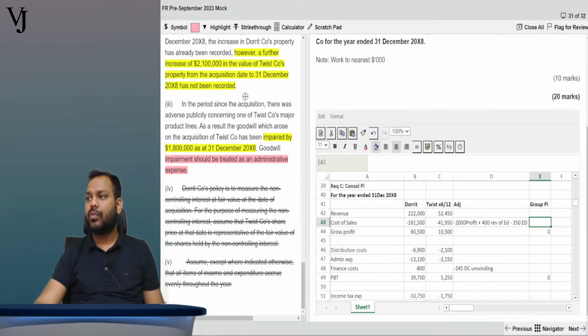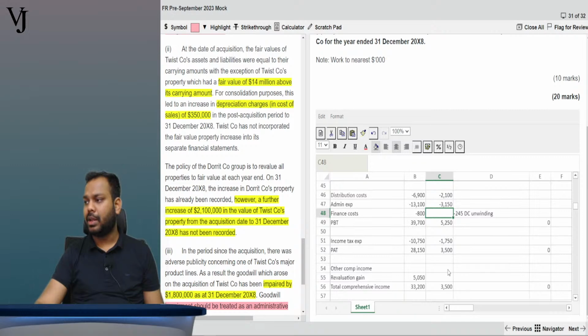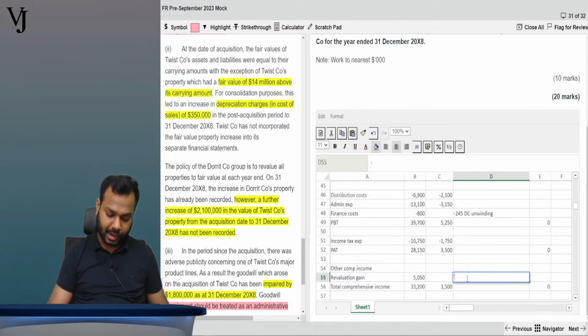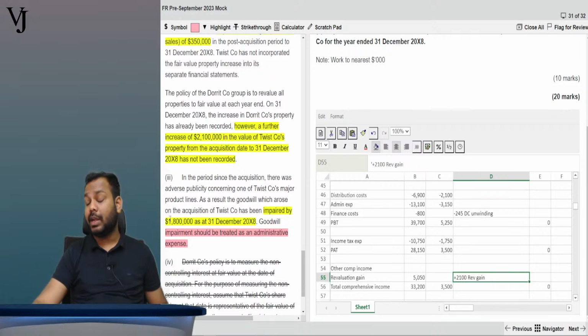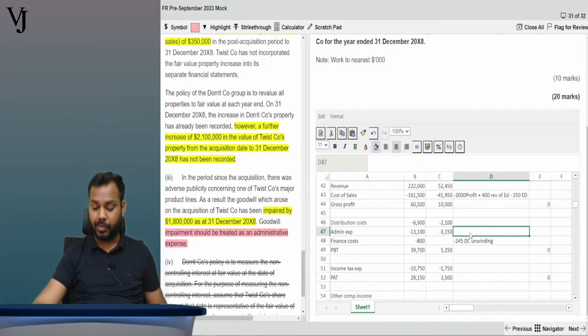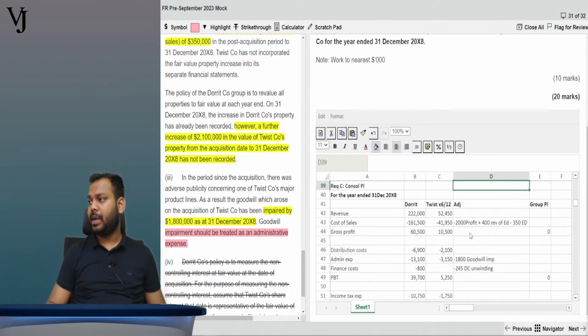Then what? 2100 is the revaluation gain. So let's write here plus 2100 revaluation gain. Okay, so fine, done. This is also done. Now third part, impairment of goodwill, admin expense. So minus 1800 goodwill impairment. Done. P&L done, sorted. So let's close it off.